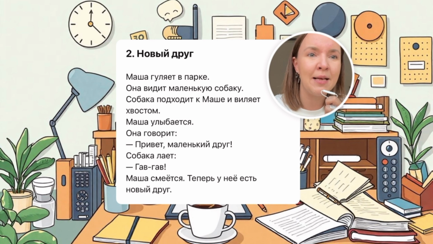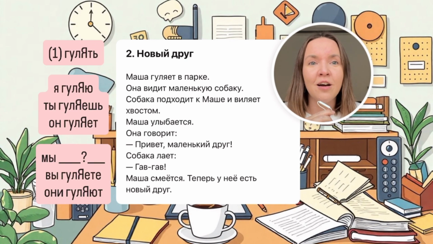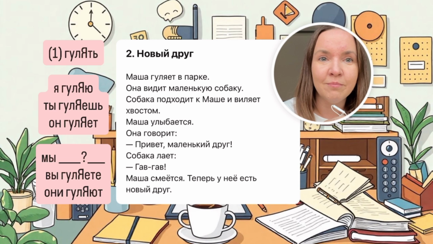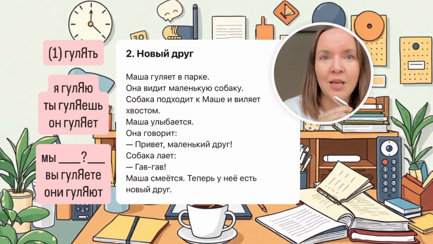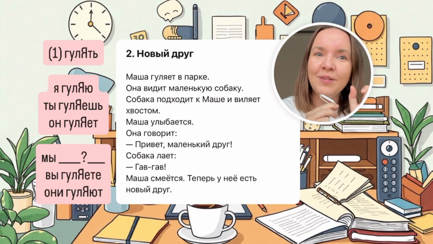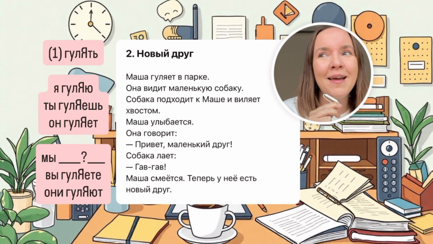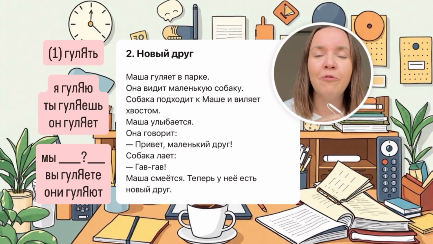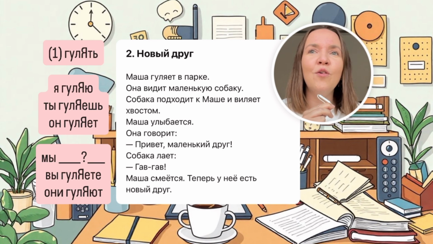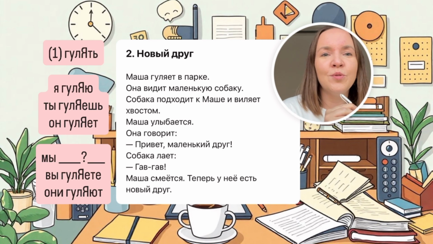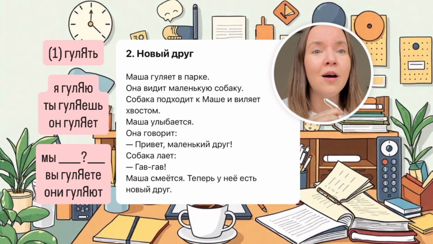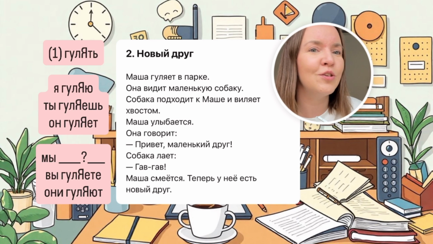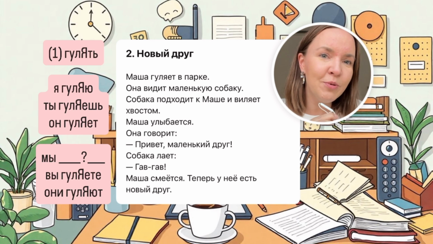So here it's masculine. Маша гуляет в парке. Masha, that's the name of the girl. The small name and the big one will be Maria. You probably know this name. Маша гуляет в парке. Гулять. The verb гулять is like to go for a walk, just to walk somewhere in the park when you don't have any special destination. So the verb is very regular.